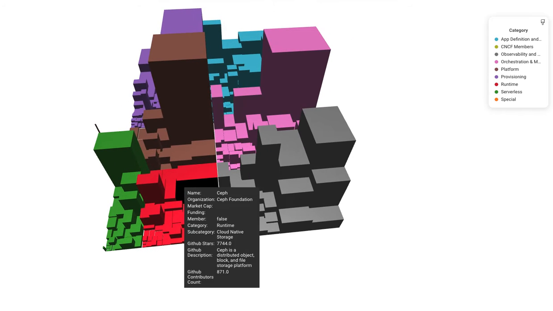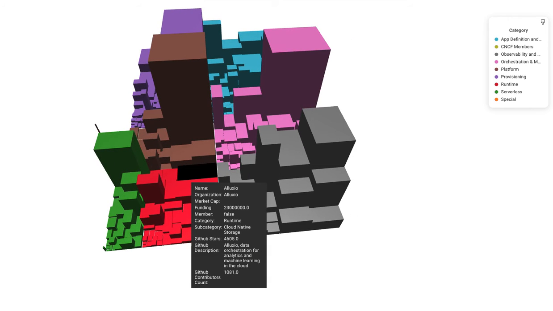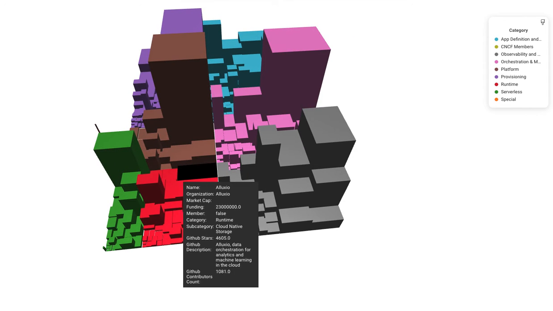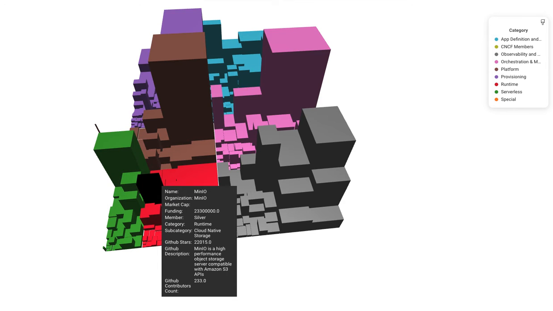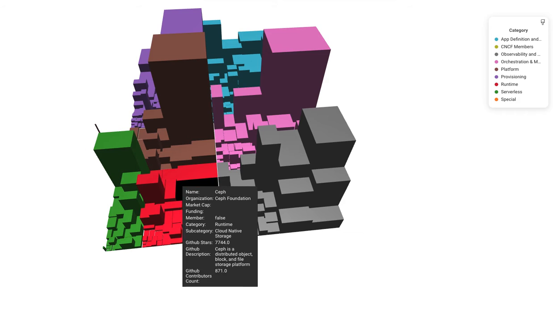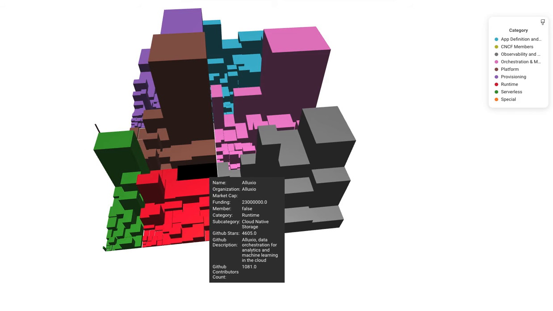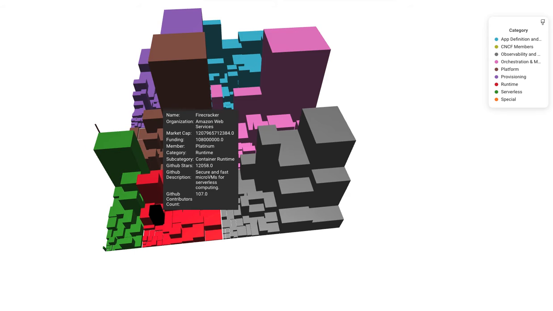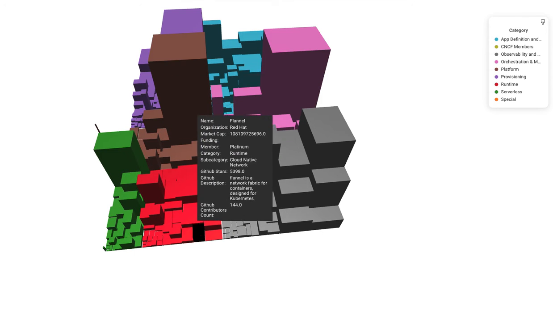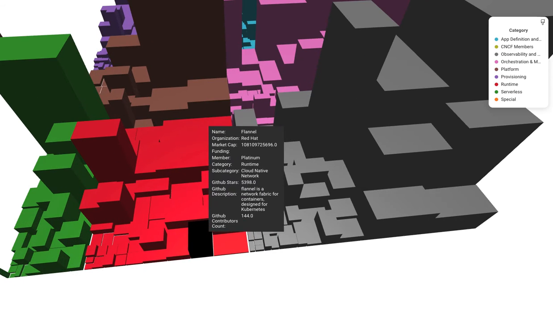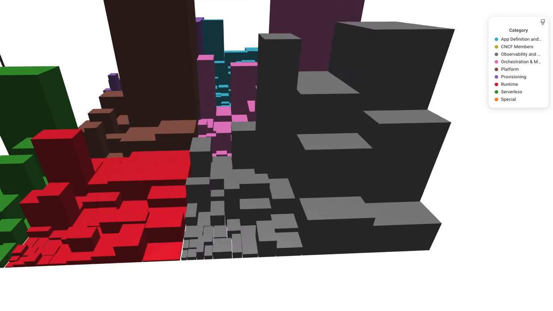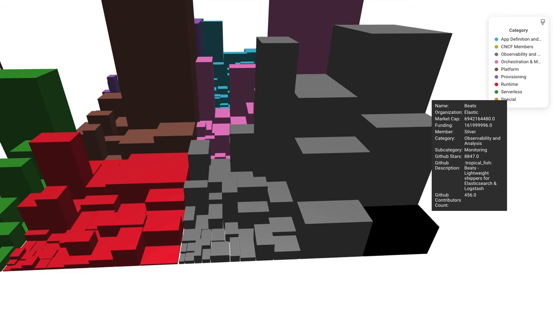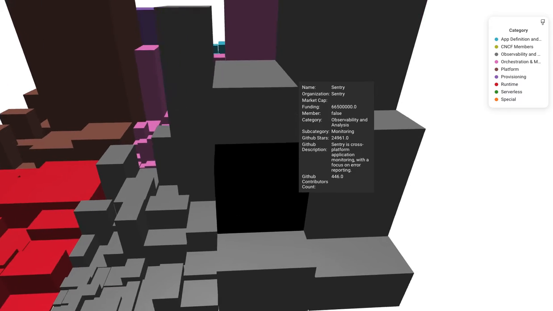Then we have the various runtimes, and storage is also a part of the runtime, obviously. So we see Minio with 22,000 GitHub stars being the largest, Alluxio, Ceph, Firecracker from AWS. So yeah, that was a quick overview of the runtimes.